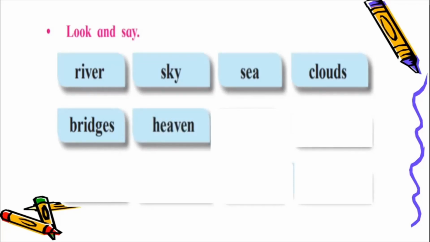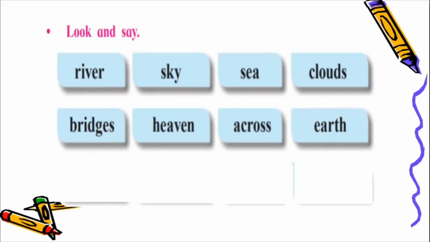H-E-A-V-E-N, heaven. A-C-R-O-S-S, across. E-A-R-T-H, earth. P-R-E-T-T-I-E-R, prettier.